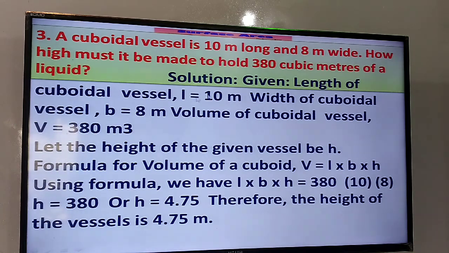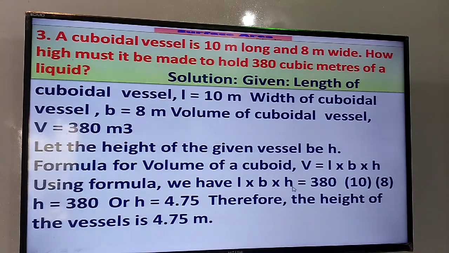You know that the capacity of the tank is length into breadth into height, that is equal to 380.